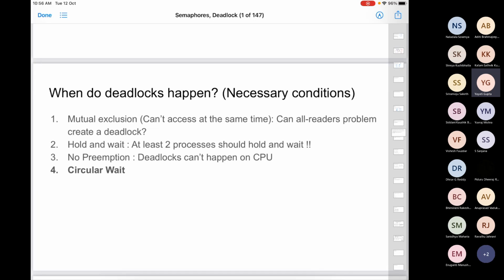So mutual exclusion says that there should be at least one resource in your system which two processes cannot use at the same time. So that's obviously a requirement for deadlock, right? If all the resources in your system are such that any process can use them at any time, then what's the need for deadlock?